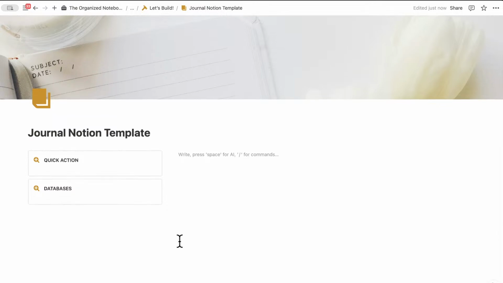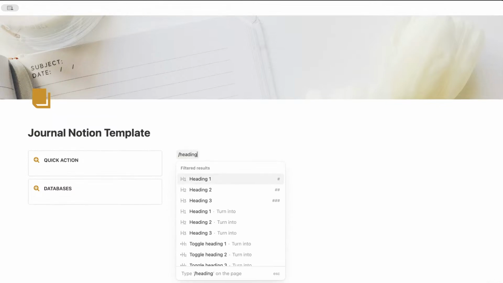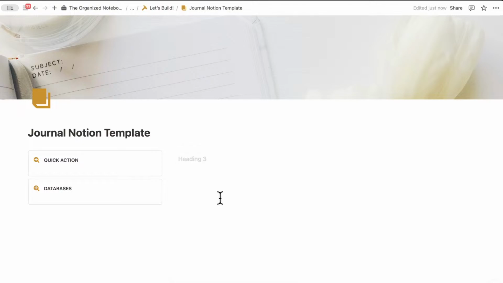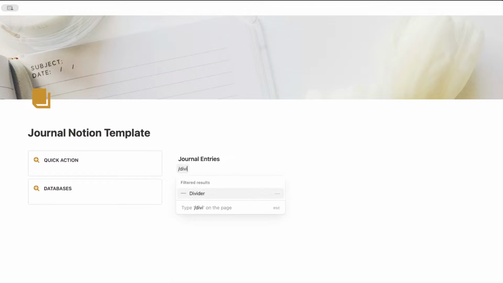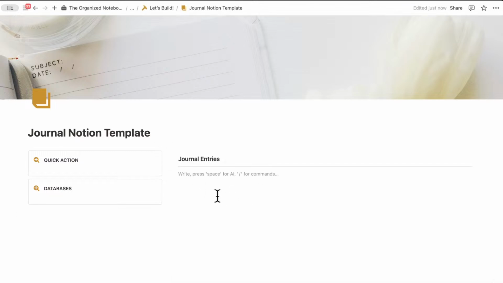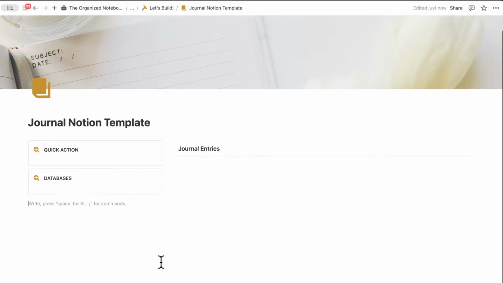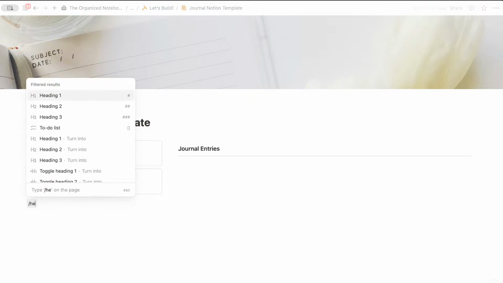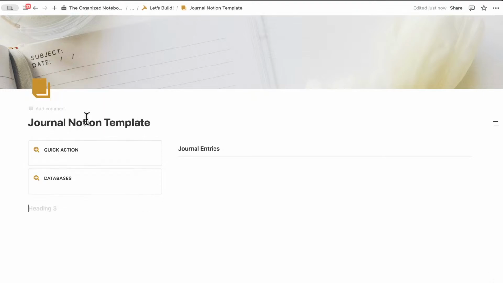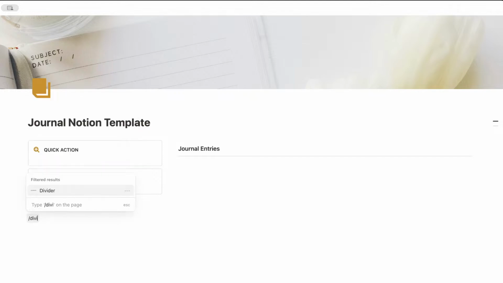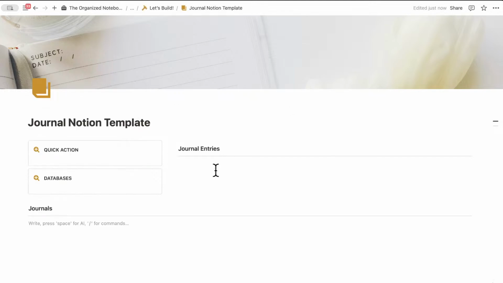And here, what we're going to do is /heading. And I'll choose heading 3, journal entries, and then /divider. And this is where our journal entries are going to go. And then underneath here, I'm going to add /heading 3, journals, and then /divider. So this is basically the framework of this. So this is kind of the dashboard. This is where we're going to store the databases.